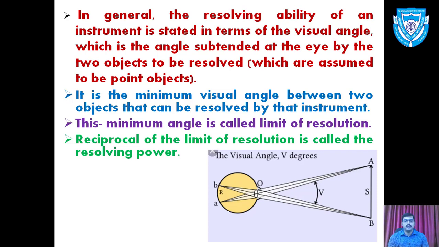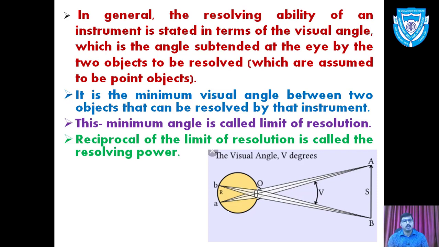If the object is close, then the object subtends a large angle. If the object is very far, then the angle is very small. Depending upon that, we have the concept of resolving ability. Now we define that minimum angle. It is the minimum visual angle, the minimum angle between two objects that can be resolved by that instrument. This minimum angle is called the limit of resolution.